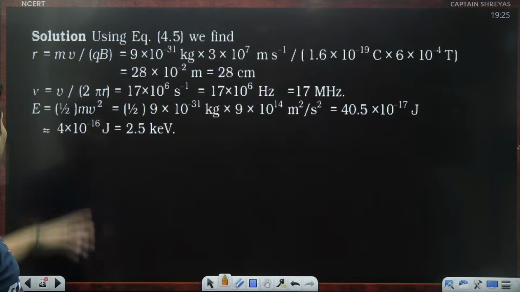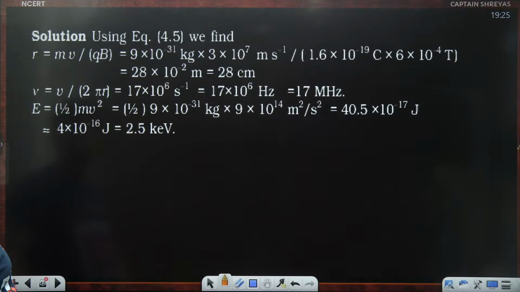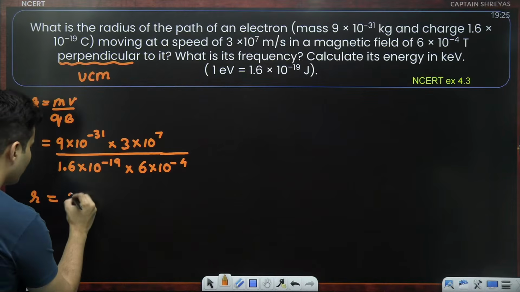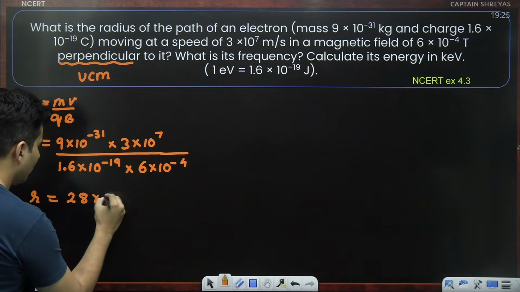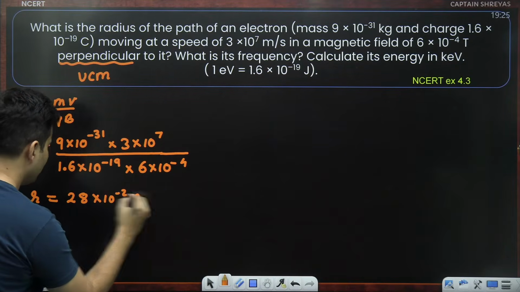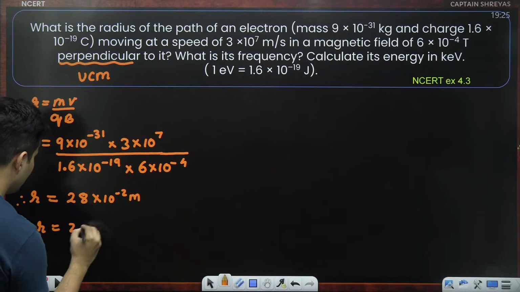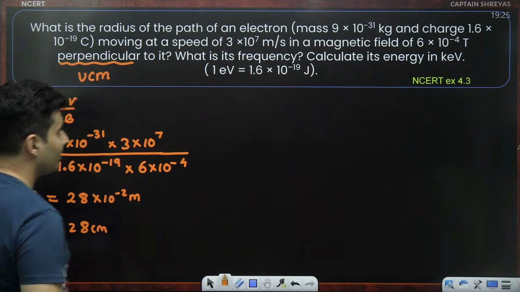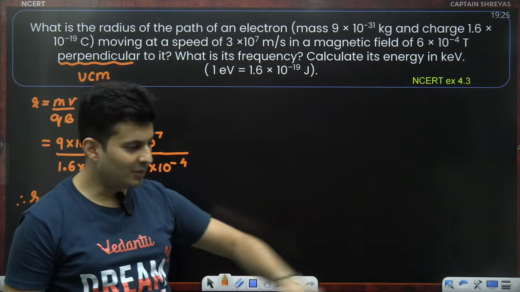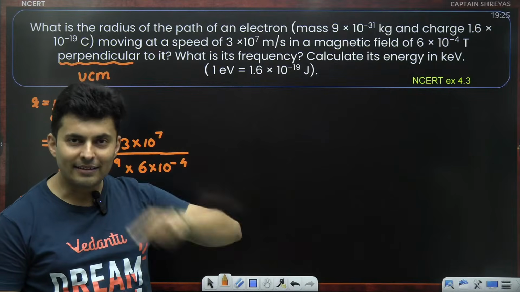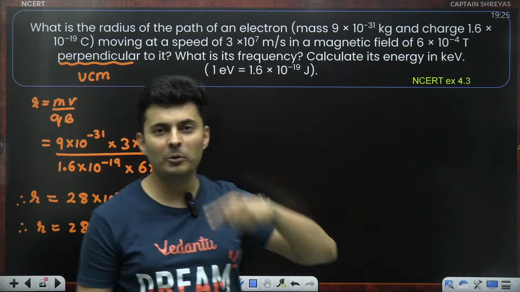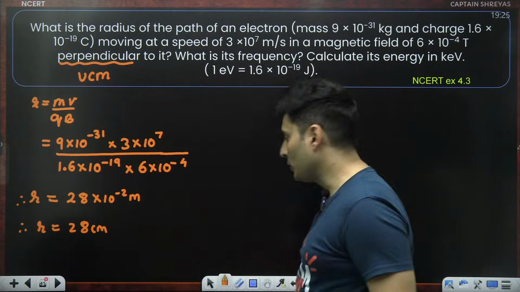They have, I think, got the radius as 28 centimeters, or basically 28 into 10 to the power minus 2 meters. Basically, you get the radius as just 28 centimeters. So this electron will go in a circle of about this size, 28 centimeters. So it will keep going round and round about this size. That's how you do it.